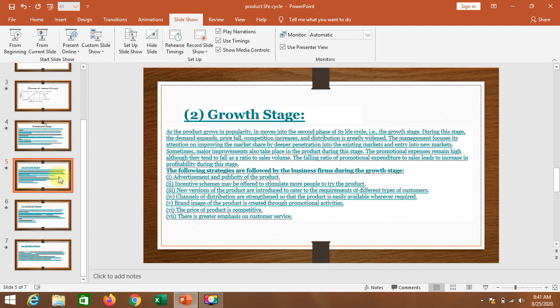So for this growth strategy they have some strategies involved, that is product improvement. Product improvement means winning a larger share of the market. If the product is improved and introduced again in the market, it helps to grab the market. The second thing is the penetrating pricing strategy.